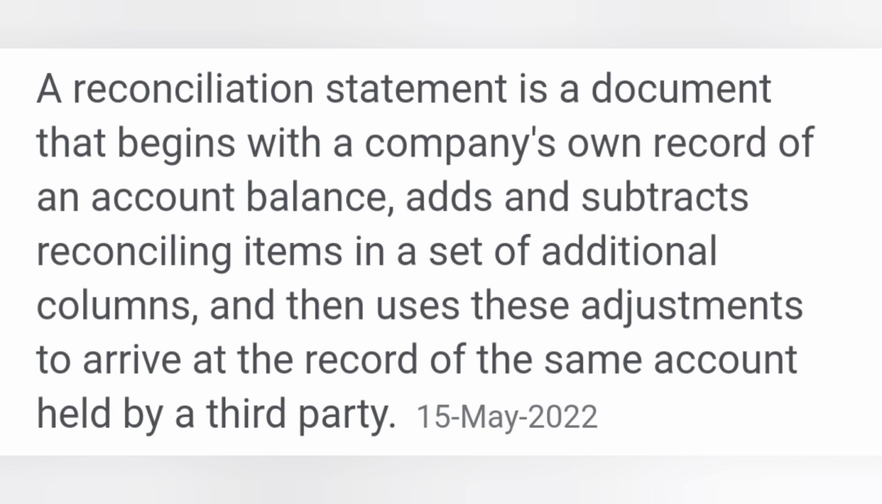What is a reconciliation statement? A document that begins with a company's own record of an account balance, adds and subtracts reconciling items in a set of additional columns, and then uses this adjustment to arrive at the record of the same account held by a third party. So you will have your own statement, which will have certain additions and certain subtractions, and you will take this adjustment and check the same with the third party. So that is the reconciliation statement. Usually we do it with the bank.